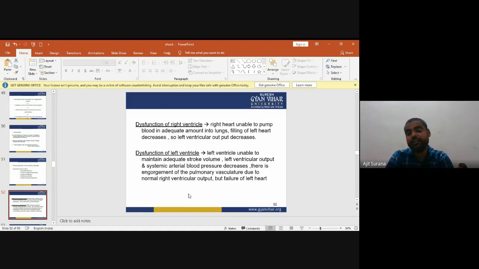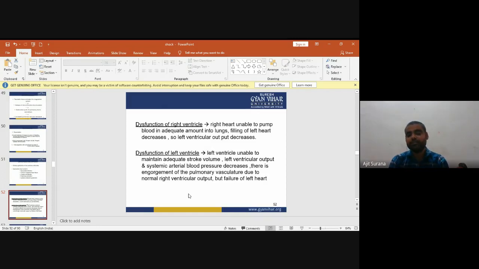Dysfunction of the right ventricle is mainly due to the right heart being unable to pump blood in adequate amount into the lungs. Filling of the left heart may decrease, due to which the left ventricular output may decrease.